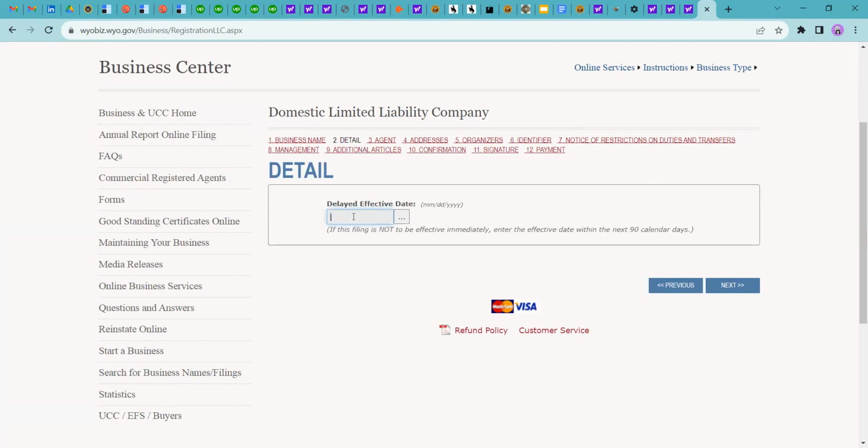If you are not interested in forming the DAO LLC immediately, then you can select a postponed date within the next 90 days, not more than that. I am not interested in that, so I am just moving forward to the next step.